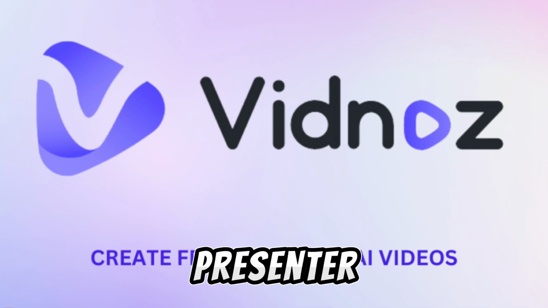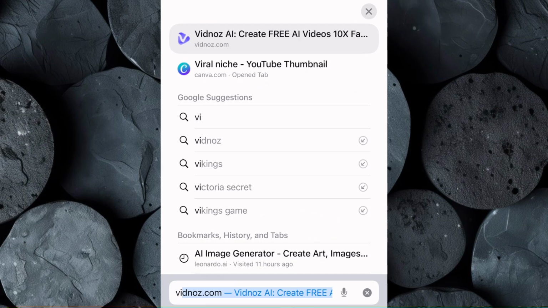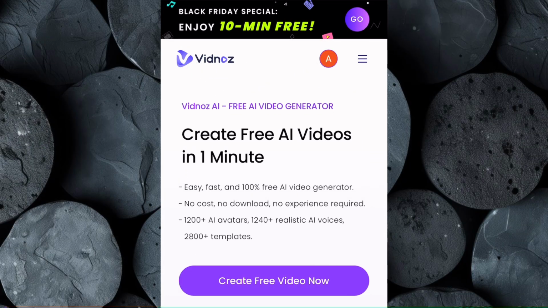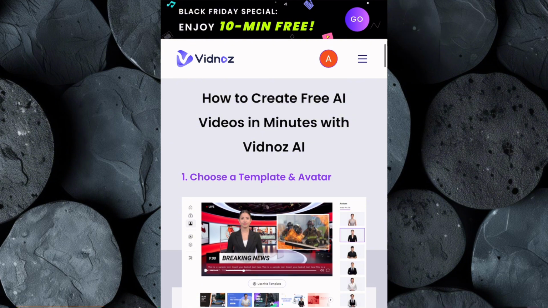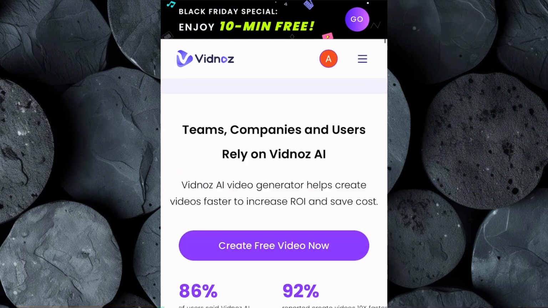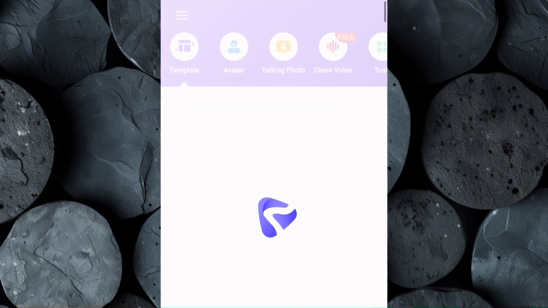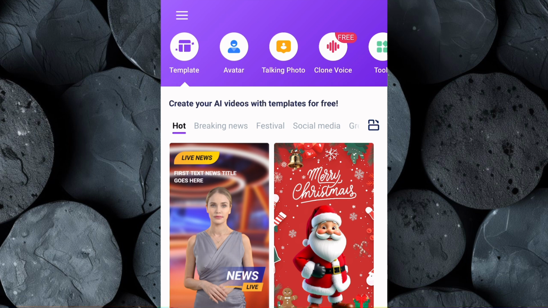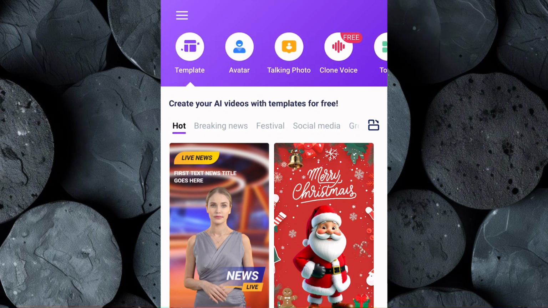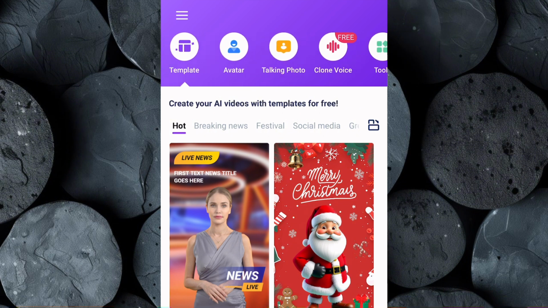To create our news presenter, open your browser and search for vidnoz.com. If you don't already have an account, take a moment to sign up. It's free and straightforward. Once you're logged in, click on Create Free Video to access the main interface where all the magic happens. Vidnoz is a game changer for content creators, allowing you to create lifelike talking avatars, clone voices, and add professional touches to your videos with ease.